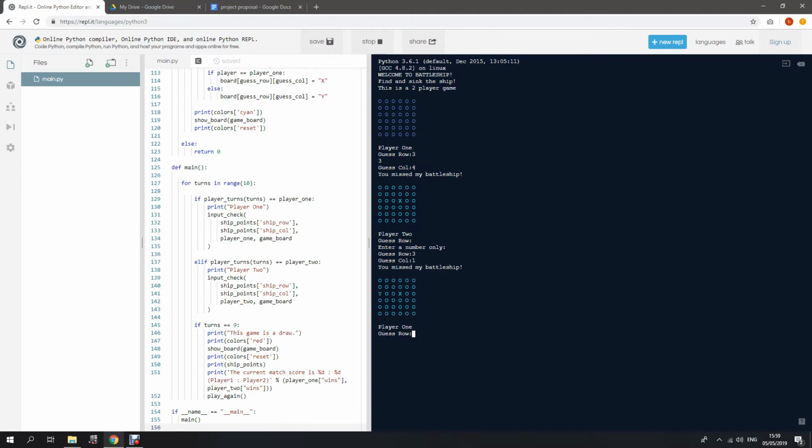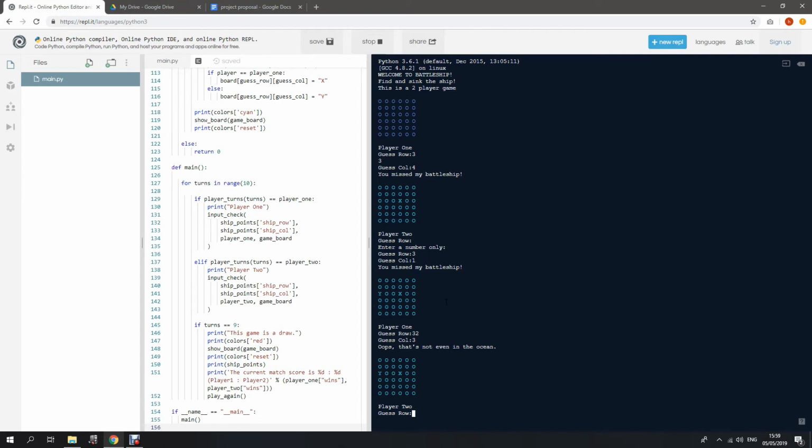And let's say I put something that is not in the range of this board, say 32 in the row and 3 for the column, and it will notify the player that it is not even in the ocean. It means that number is not in the range.